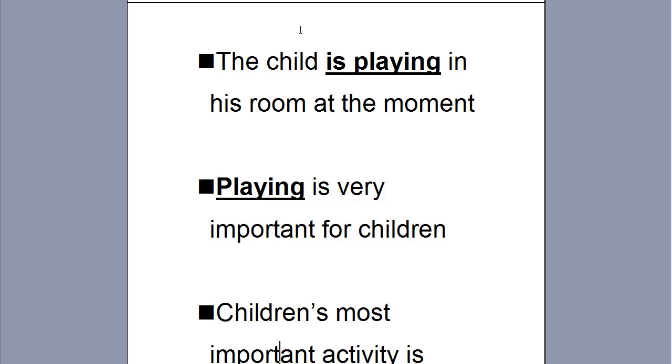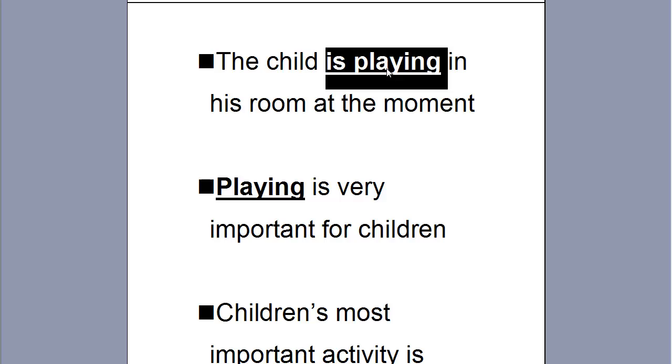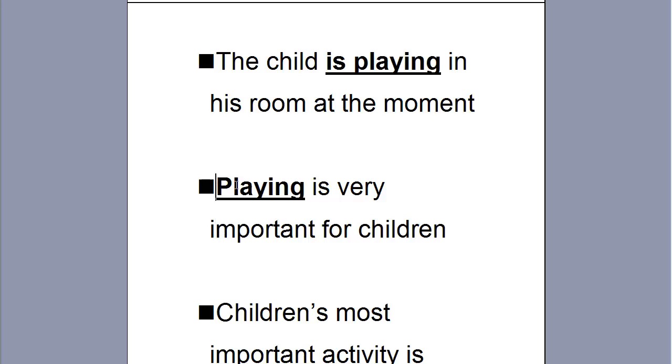So let's read these examples in order to understand the differences. The child is playing in his room at the moment. This is an example of a present continuous tense. Is the verb to be and playing, the verb in ing form. So the child is playing in his room at the moment. This is the verb. In this example here, playing is very important for children. We have a gerund. Not a verb, a gerund as the subject.